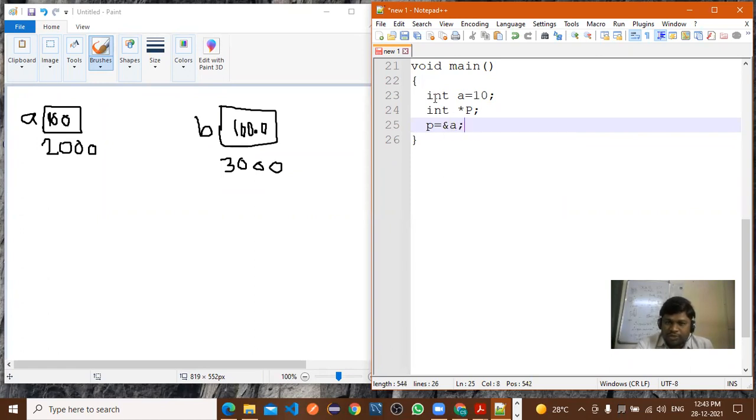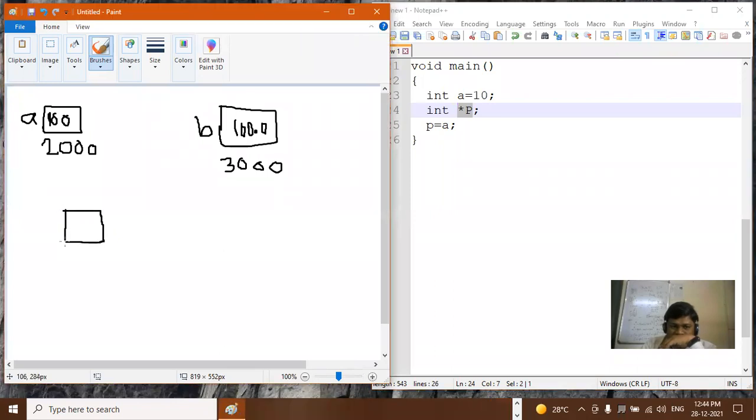Star p, p is equal to %, what do we need to store here? Suppose I have not written %, suppose I have written a. So what will happen? What value will be stored in p? 10. Now what will star p print? Some value XYZ, something.